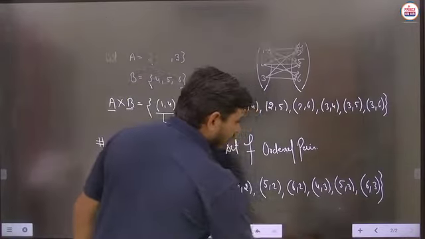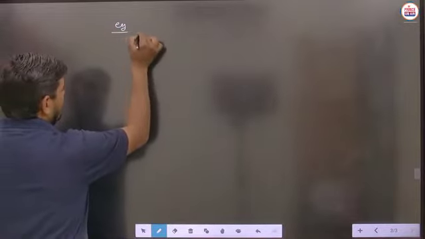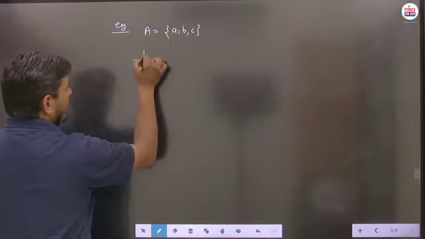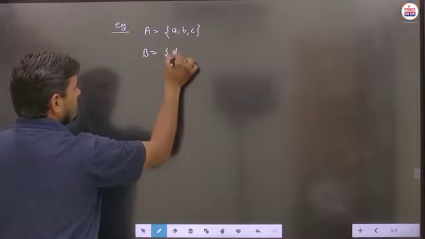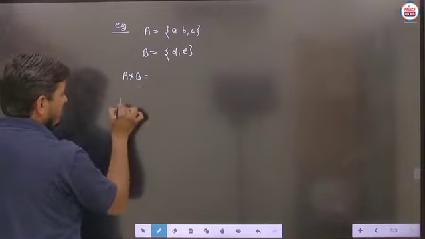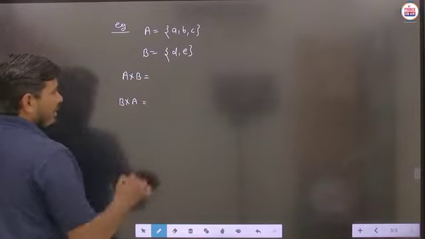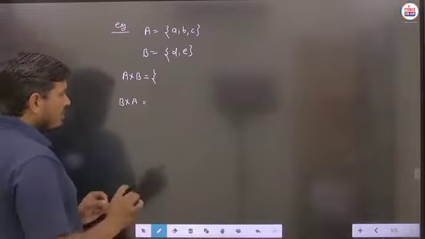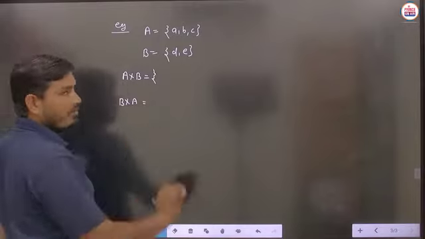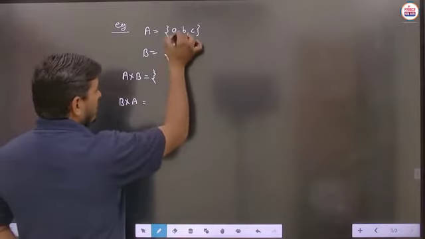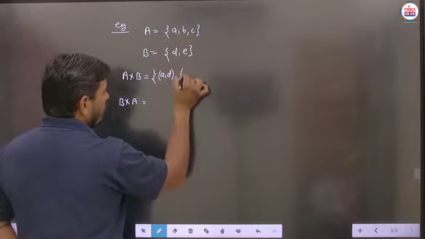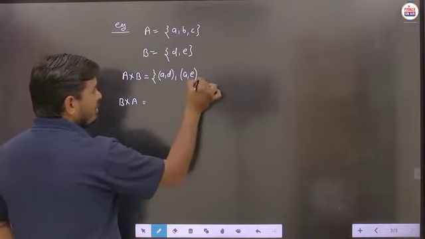Next example we are taking, suppose a set A is given as A comma B comma C, and another set is written as D comma E. Now we have to calculate A cross B and B cross A. How is this evaluated? We have to follow the particular sequence to write the ordered pairs of A cross B. We take the first element from set A and the second element from set B. So take A. A is connected with D as well as E. So we have to make every ordered pair of A with every element of set B. Then we will take the second element.